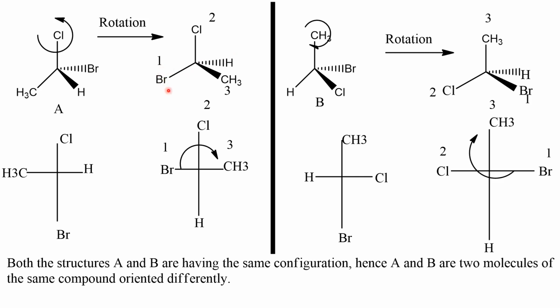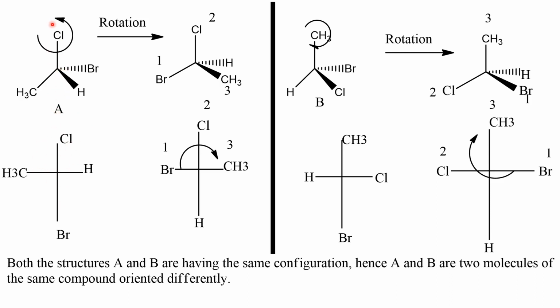Now I have to read the priority numbers from 1 to 3. 1, 2, 3. When I read the numbers from 1 to 3, I am traveling in the clockwise direction. Therefore, this is the molecule with the configuration R. And I am just converting the three-dimensional structures to Fischer projections here. And this is the Fischer projection formula of this molecule. This is the three-dimensional structure of this molecule.